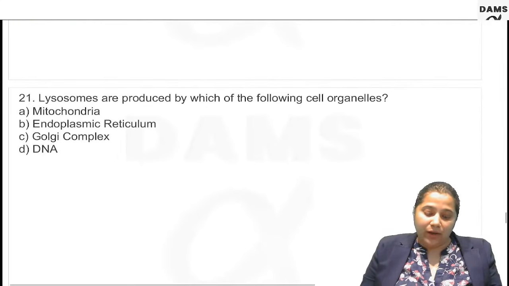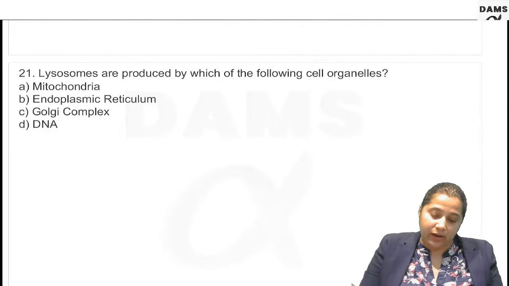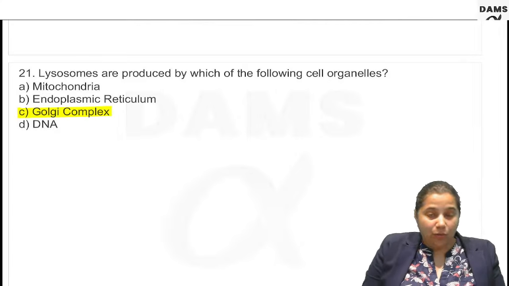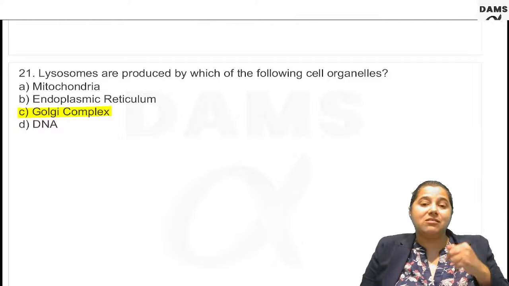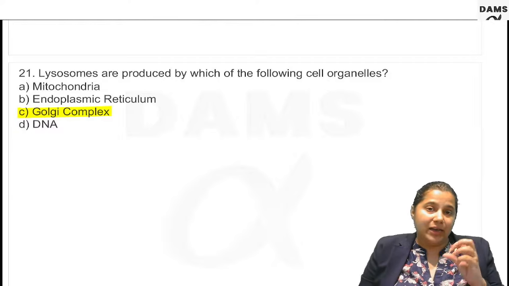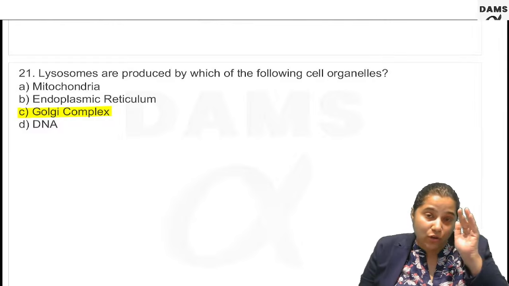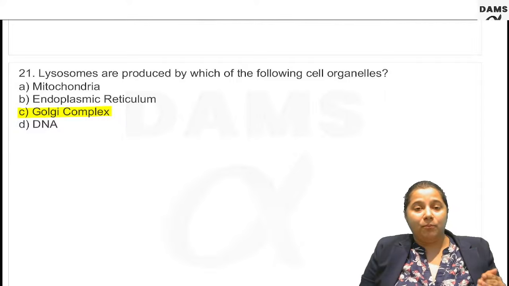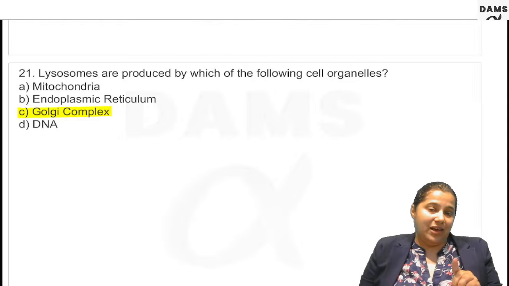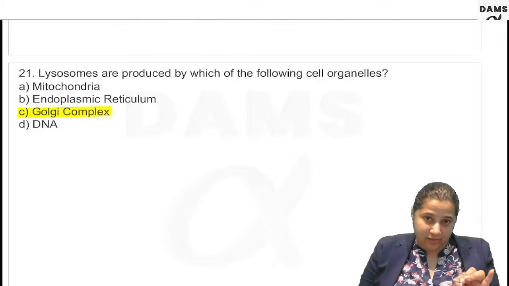Alright, question number 21. Lysosomes are produced by which of the following cell organelles? They are formed from the Golgi complex. There are certain enzymes which will reach lysosomes only if the Golgi complex directs them to the lysosomes. Such enzymes are known as lysosomal hydrolases.